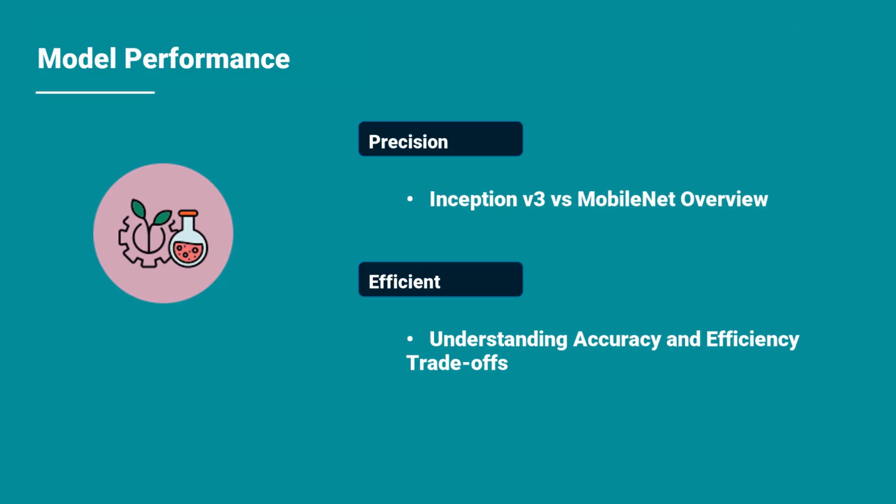On the flip side, we have MobileNet. This one is all about efficiency. It strikes a balance between speed and accuracy. With its lightweight architecture, MobileNet significantly reduces computation without losing too much accuracy. For instance, during benchmark tests, a typical MobileNet model only requires about 1.14 billion flops to do an inference. That results in inference times that are roughly 10 times faster than what you'd get from Inception V3. So, there you have it, two models with very different strengths depending on what you'll prioritize in your application.